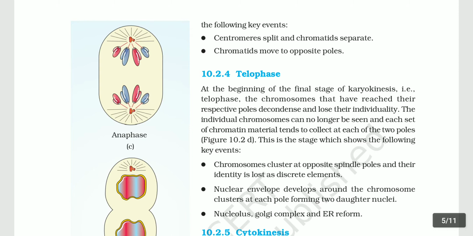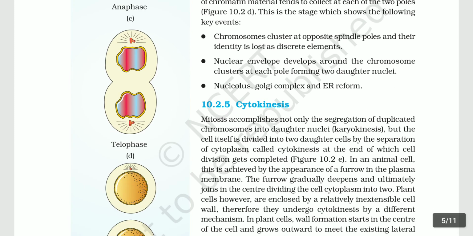10.2.4 Telophase. At the beginning of the final stage of karyokinesis, that is telophase, the chromosomes that have reached their respective poles decondense and lose their individuality. The individual chromosomes can no longer be seen, and each set of chromatin material tends to collect at each of the 2 poles. This is the stage which shows the following key events. Chromosomes cluster at opposite spindle poles and their identity is lost as a discrete element. Nuclear envelope develops around the chromosome clusters, each pole forming two daughter nuclei, and the nucleolus, Golgi complex, and endoplasmic reticulum reform.